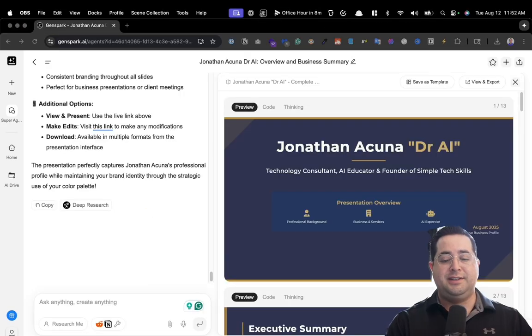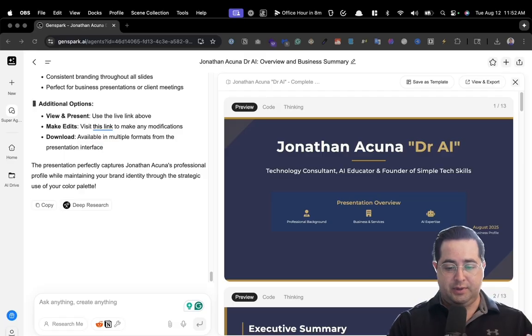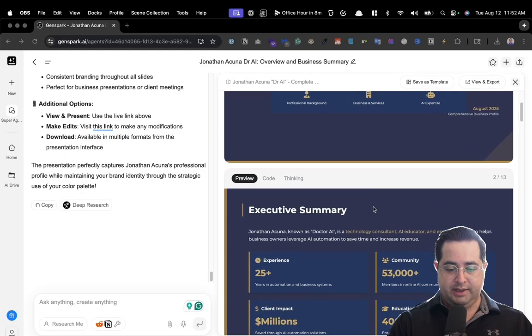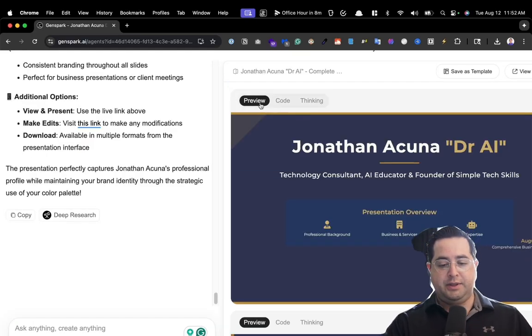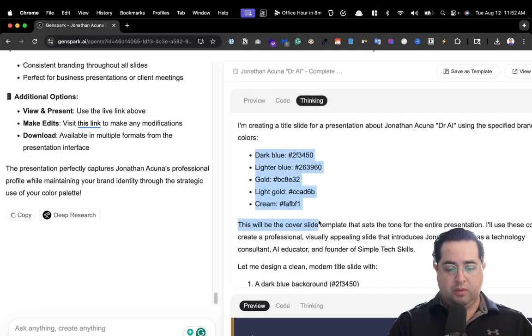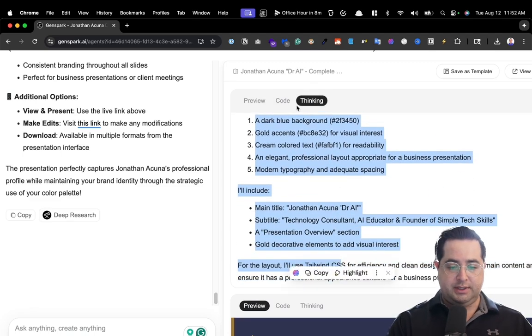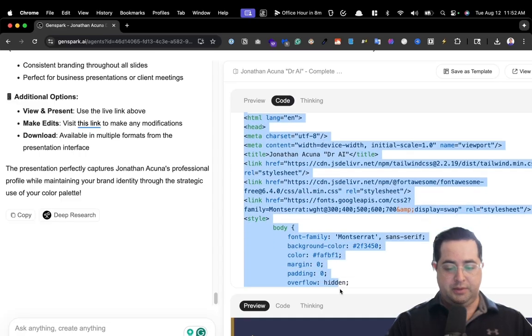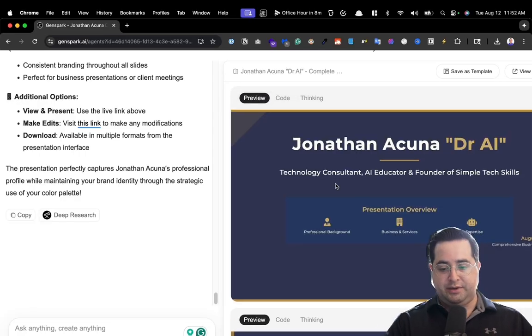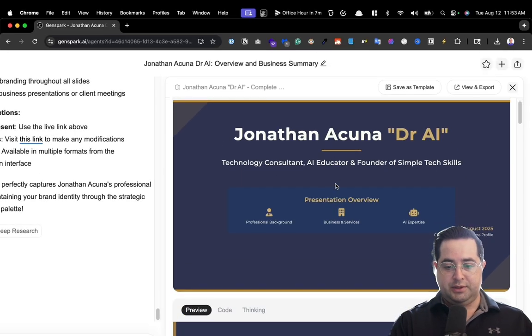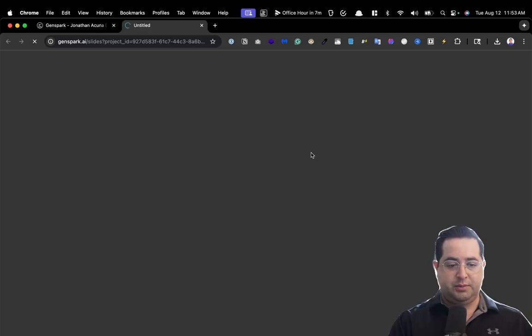Now you can see Genspark has completed the task of creating a presentation about me in slide form. And if you zoom in, there are 3 tabs here: preview, code, and thinking. You can see it first thought out what it needed to do and accomplish on the slide. Then it wrote the code to illustrate that, and then it rendered it. Very powerful. So here's the presentation, which you could click view and export right here.